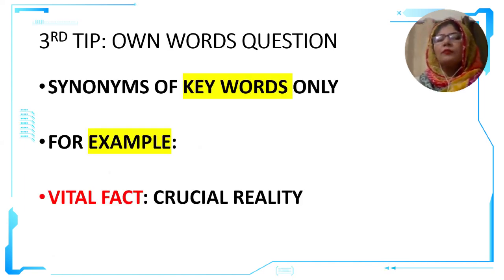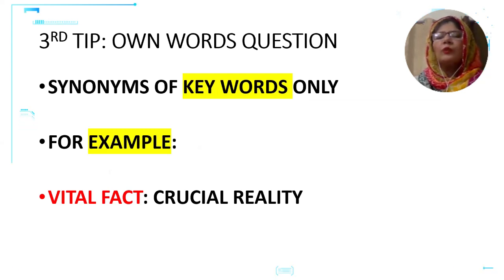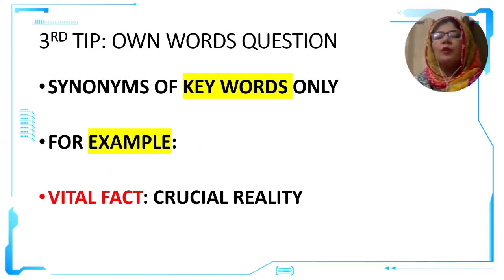The third tip which I can share to the benefit of all will be tackling the own words question. The own words question will have the words, use your own words, in bold, so you can very easily identify them. The mistake that students make is that they try to rephrase each and every word of that phrase.